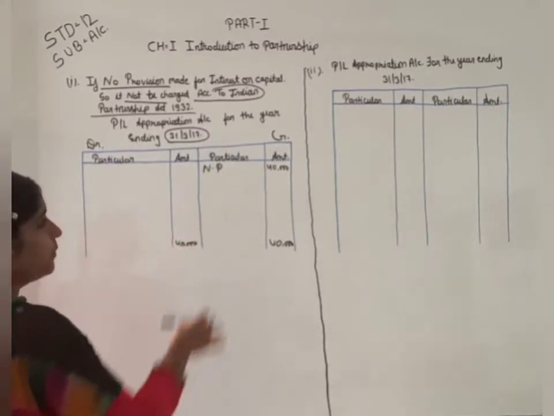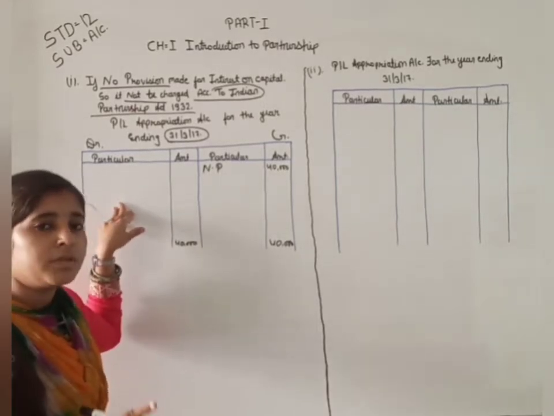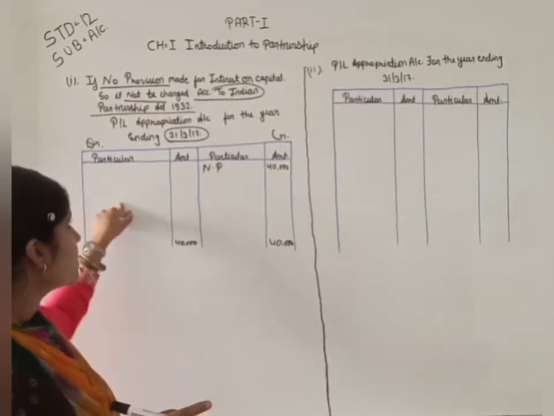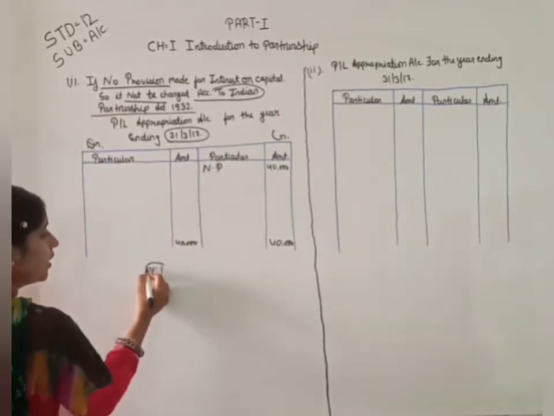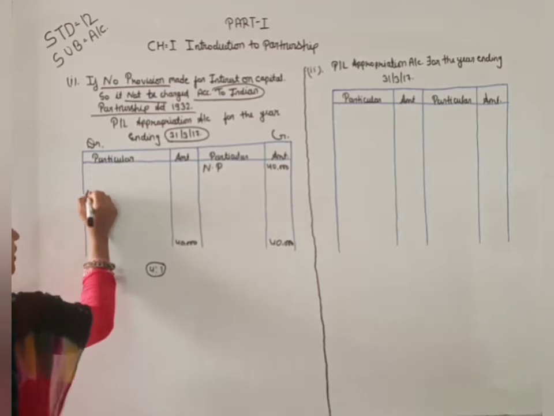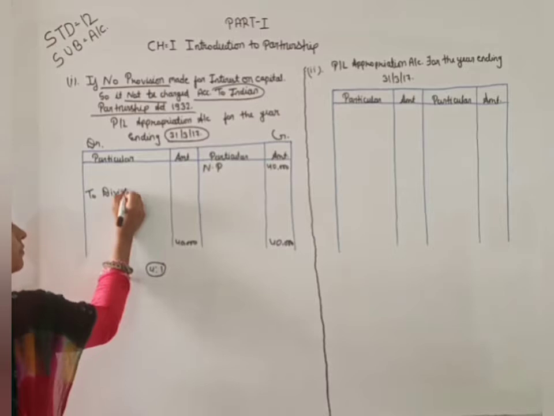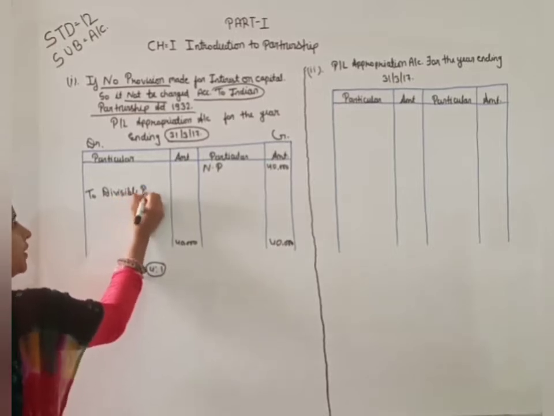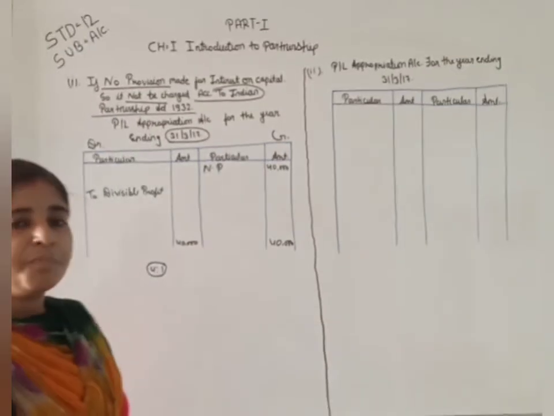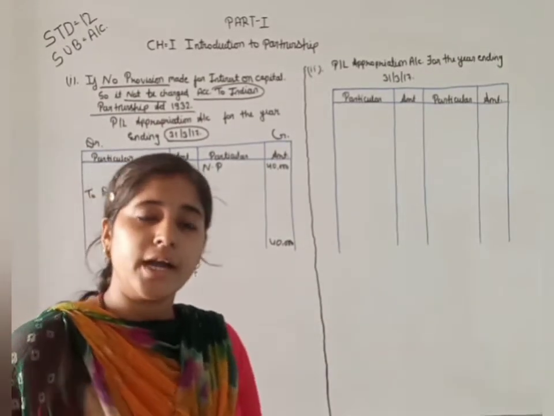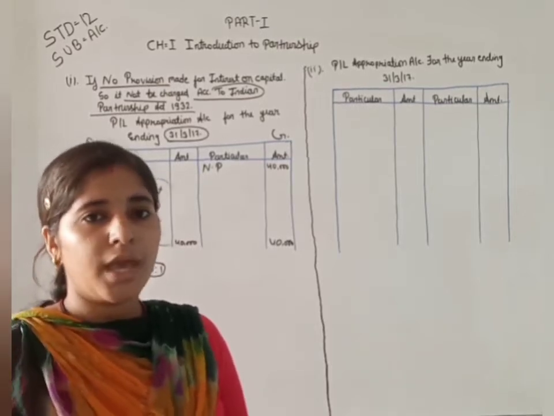This 40,000 net profit is divisible profit, and we distribute the profit among partners A and B in the ratio of 4:1. The divisible profit is transferred into the partners' capital or current account, according to the fluctuating capital method or fixed capital method.